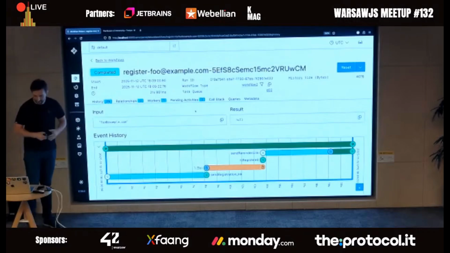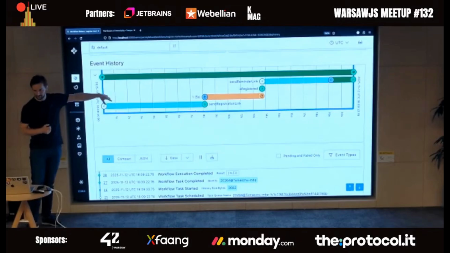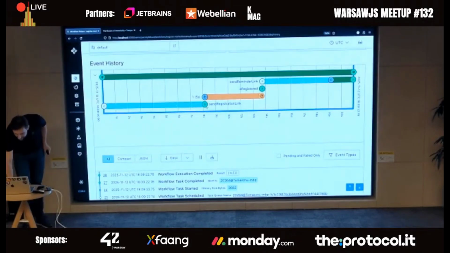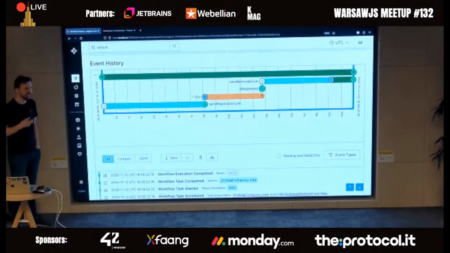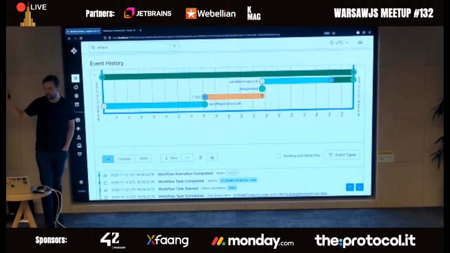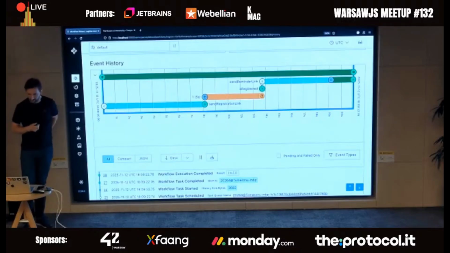That's why you can see this nice little waterfall example here, and you can see sending registration link. Then there was a sleep of 5 seconds, then calling is registered, and then sending reminder link. Maybe you don't remember, but the function started here, though it wanted to start here. It didn't because the server was down, right? The Temporal server doesn't really run your code. It just knows that some code needs to be run, but it waits for your worker, for your node, to come back online, which is a pretty cool functionality.